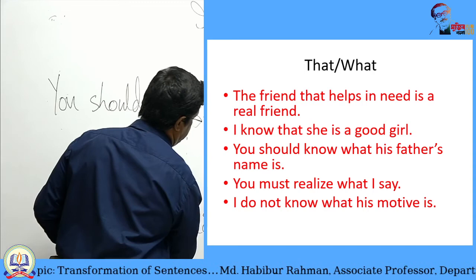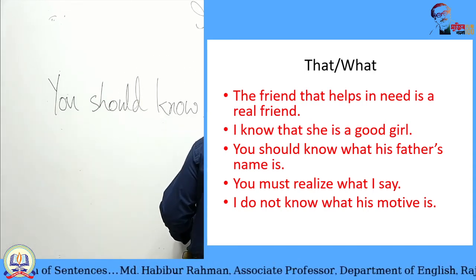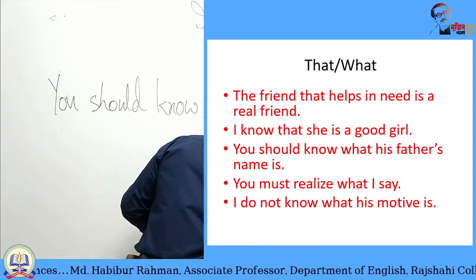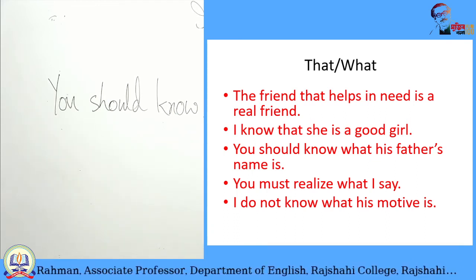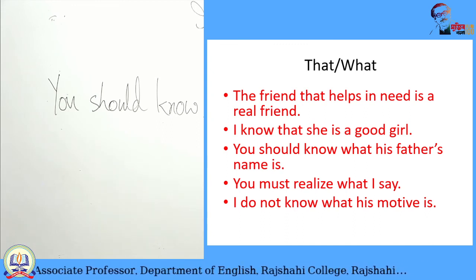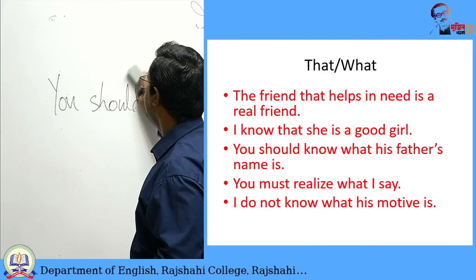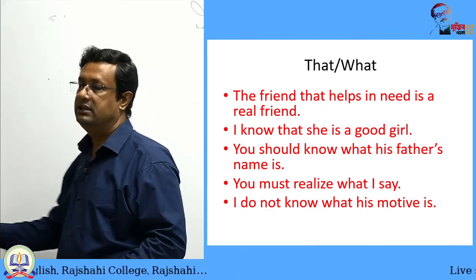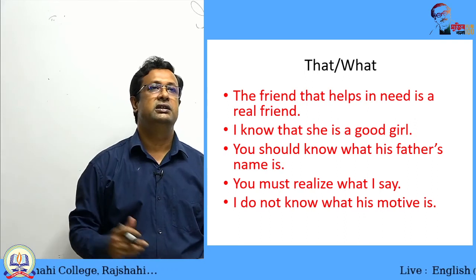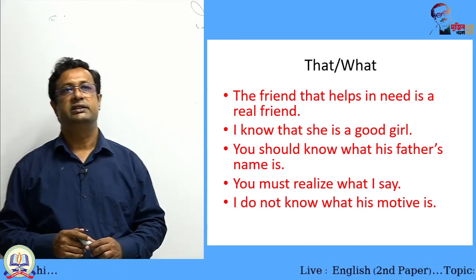So, you know, this is a lengthy process, but changing is important, transformation is important, because the more you are capable of changing, the more you will be able to write in different ways, and the more you will understand more and more sentences.